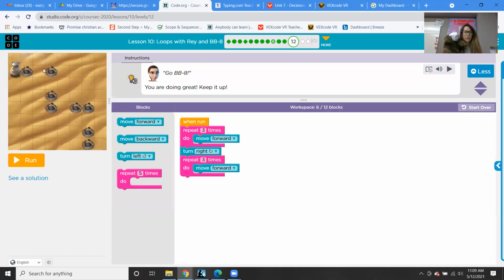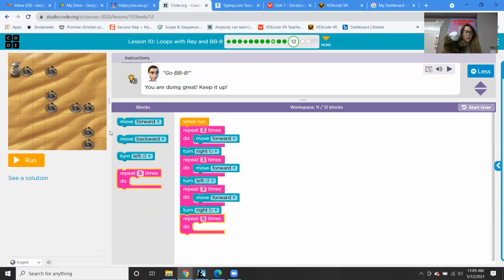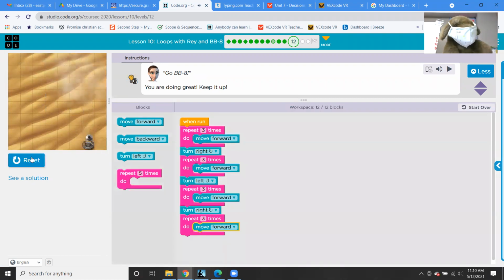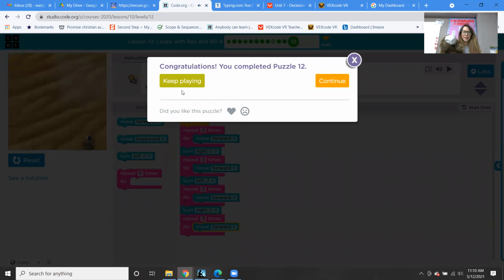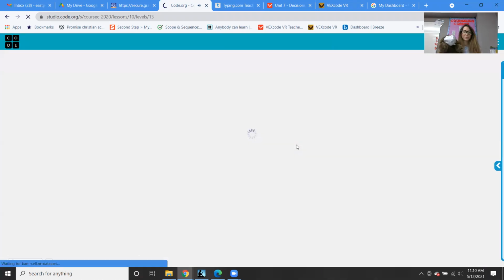So let's reset. So we went there, we turned right, we went there. And now we have to turn, I think, left. And then we have to move forward 1, 2, 3 times. So we just keep using the repeat block instead of having to put all those move forward blocks. And then here we know we're going to turn right. And then let's count how many times. 1, 2, 3 times of moving forward. So let's put 3 in there. And then let's run it. Yay, it worked. Great job.